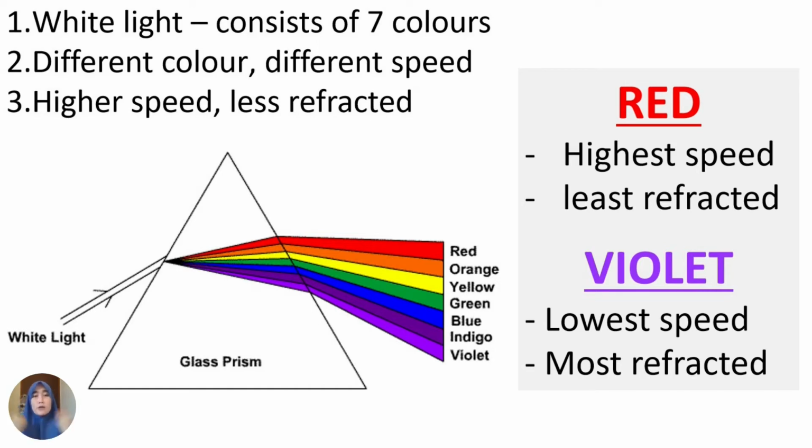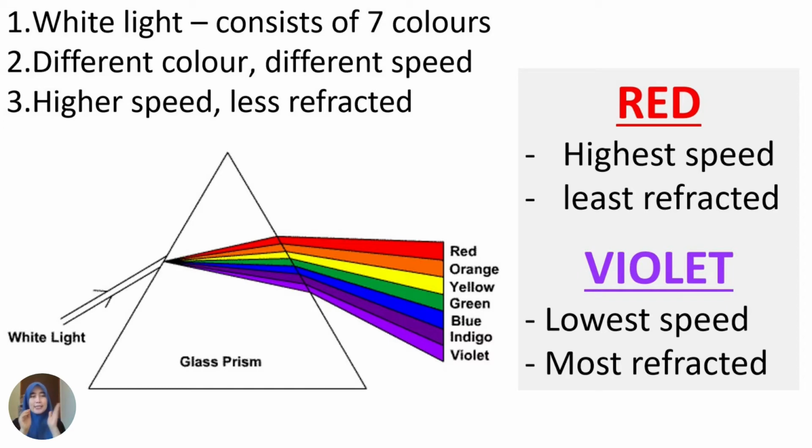White light consists of 7 colors. Its component colors are red, orange, yellow, green, blue, indigo, and violet.